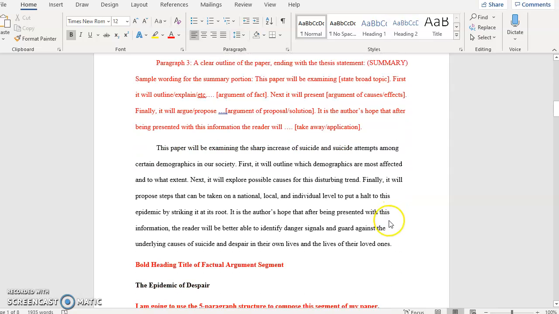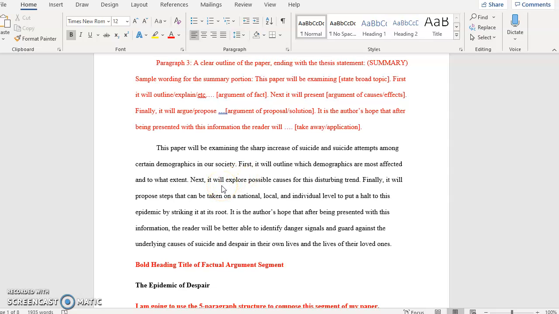Paragraph 3, I really do want you to use the wording that's directly built into your paper template. So you're going to just plug your own words into the brackets. For example here, this paper will be examining the sharp increase of suicide and suicide attempts among certain demographics. First, and that's going to be segment 1, it will outline which demographics are most affected.